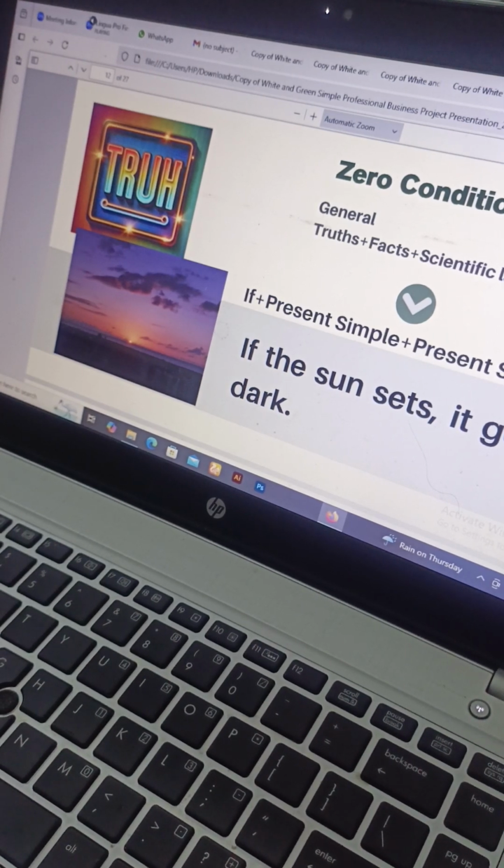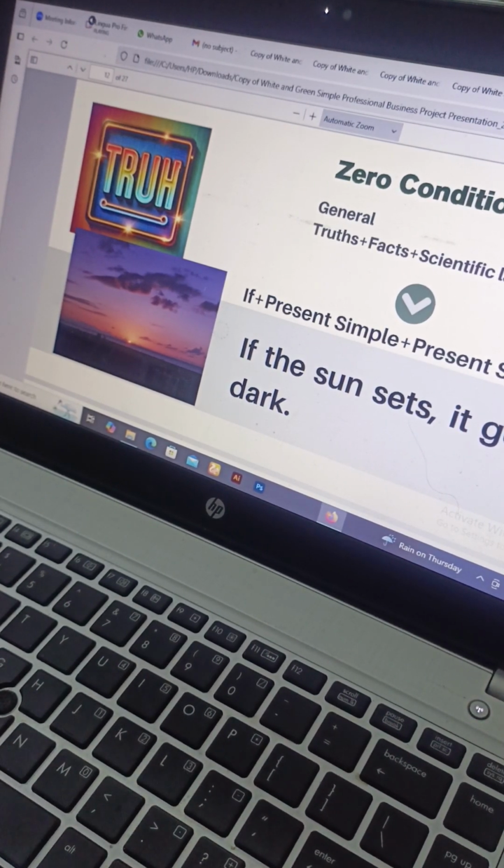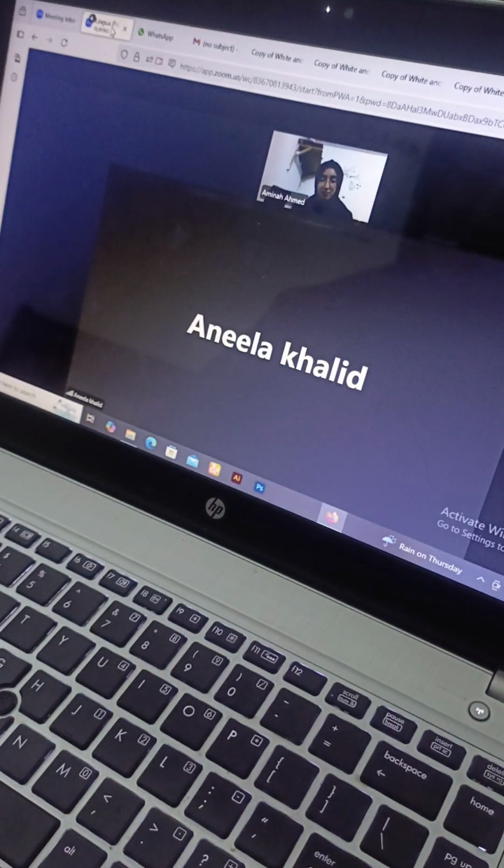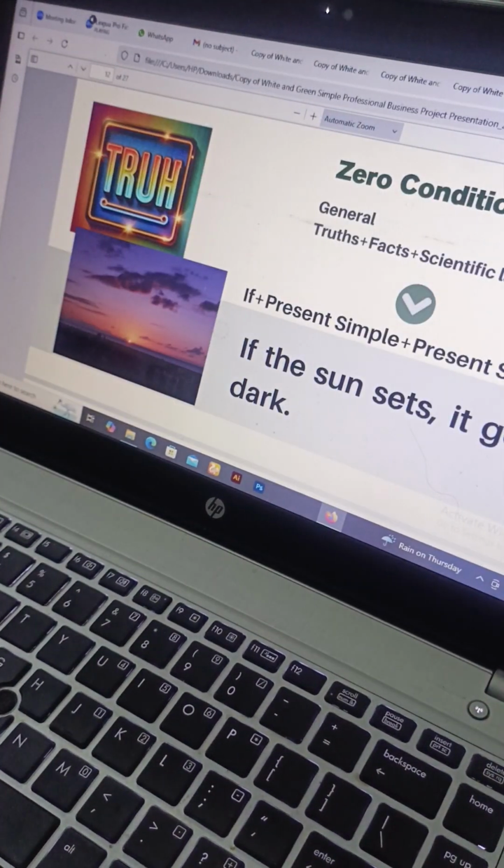Or a general truth. For example, you can see on the screen, if the sun sets, it gets dark. Okay? So that's a general truth. So you agree with that too? It gets dark, right? If the sun sets, it gets dark. Why don't you agree with that?